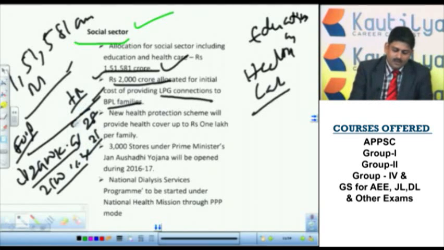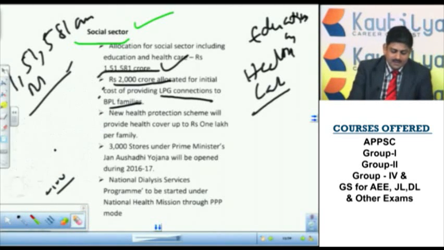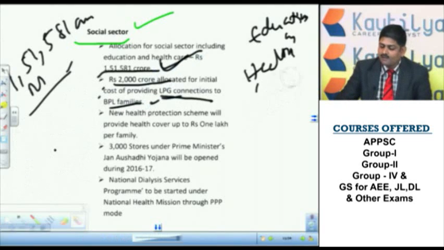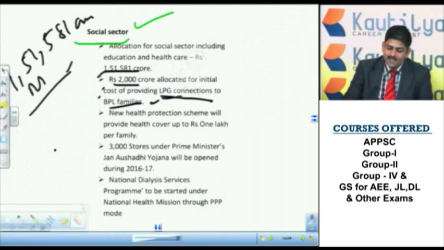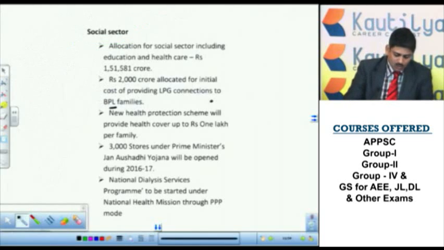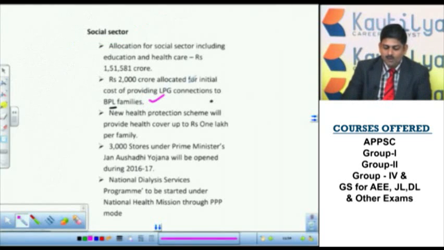This is the recommendation of the Suresh Tendulkar committee. Now there's a different issue, a different classification. Now we will see that here 2,000 crore is allocated for LPG connections to BPL families. If an LPG connection is provided for them, it even helps the environment, because those families right now depend upon wood, so they cut the trees in order to cook. So this can be stopped. So this helps the environment as well as the poor people.